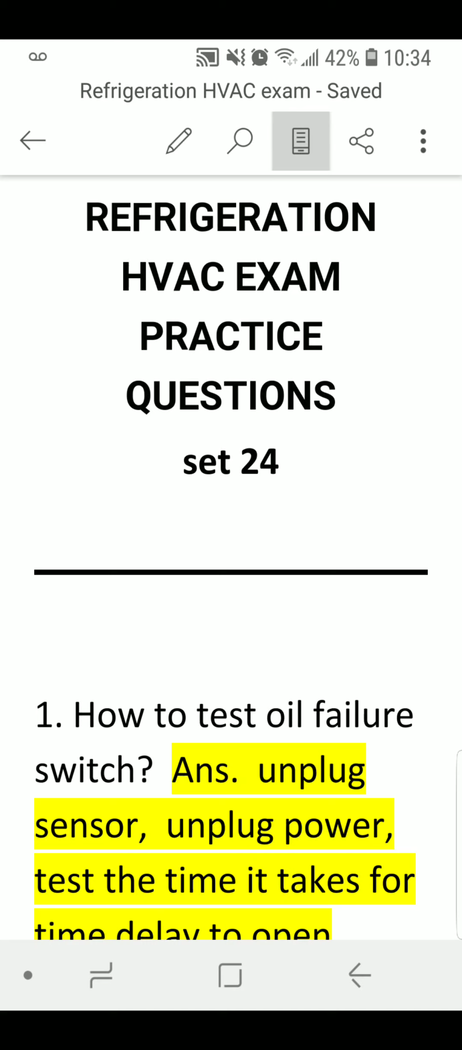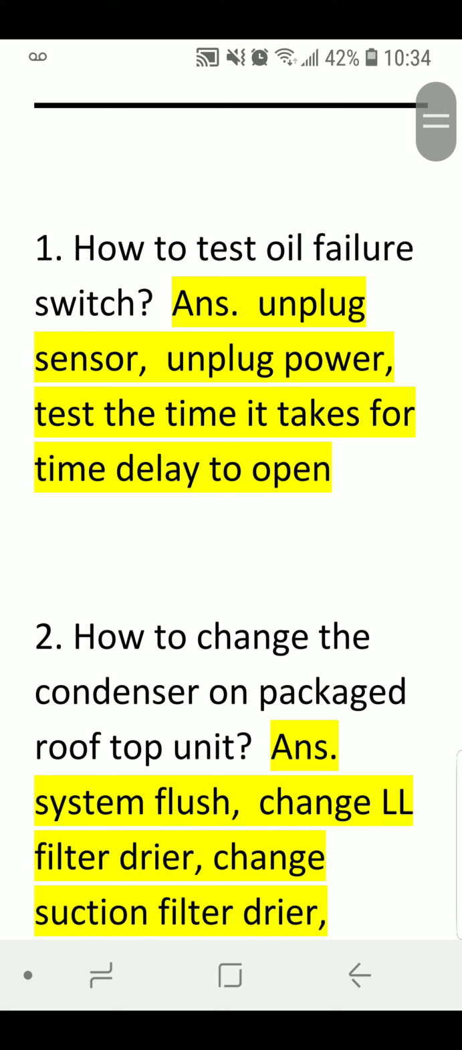Refrigeration HVAC exam practice questions set 24. Number 1. How to test oil failure switch? Answer: unplug sensor, unplug power, test the time it takes for time delay to open.